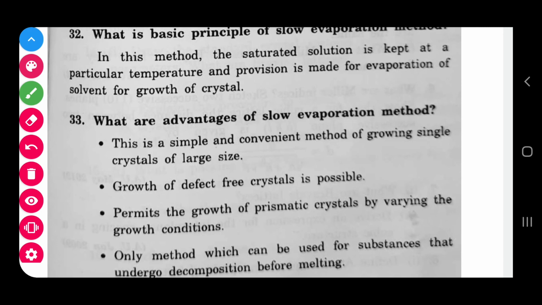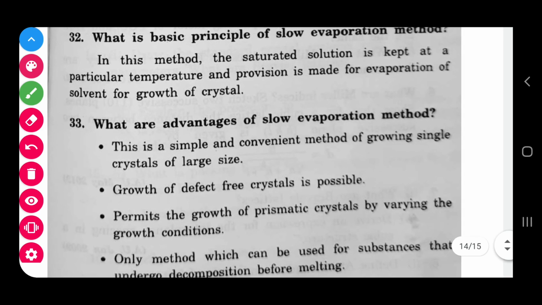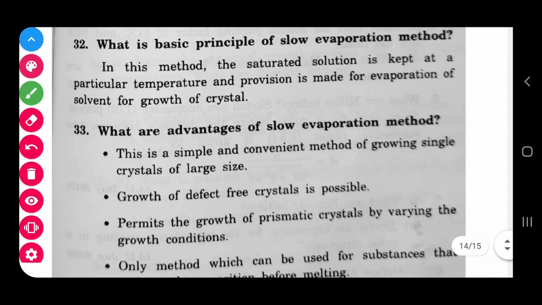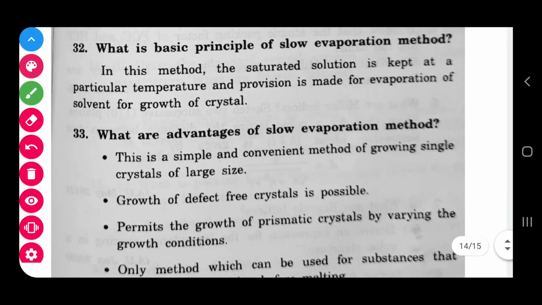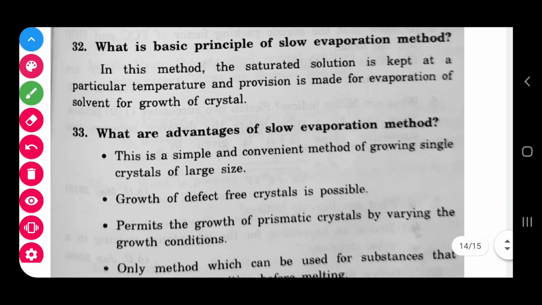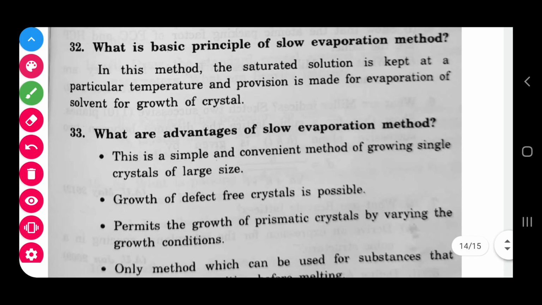There is no change in dissolving of that content, right? So that is the saturated solution. Saturated means that's the maximum point of dissolving. In that way you have to get a saturated solution, and you need to evaporate the solvent to get the crystal.